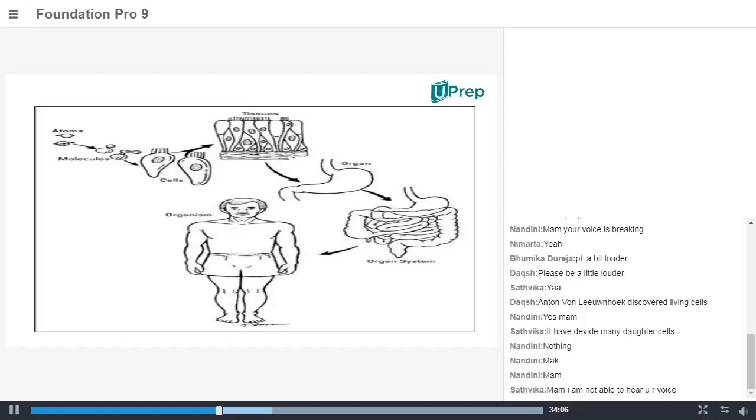Is there any difference between plant and animal cell? Yes, ma'am. Plants have a cell wall, whereas animal cells don't have a cell wall except bacteria. Okay, you're talking about the cell structure. Just ask, what's the difference between a plant and an animal? Just what's the difference you'll find?